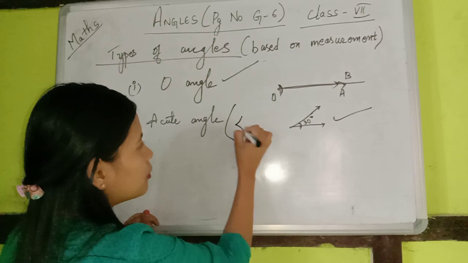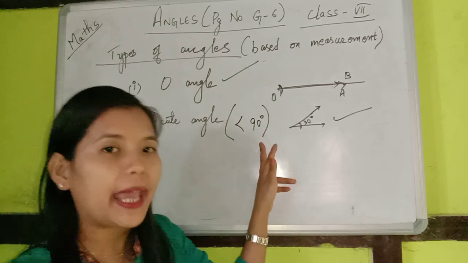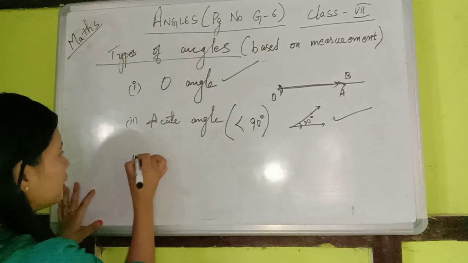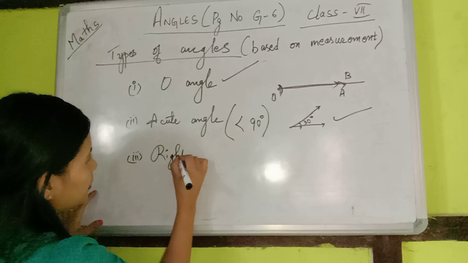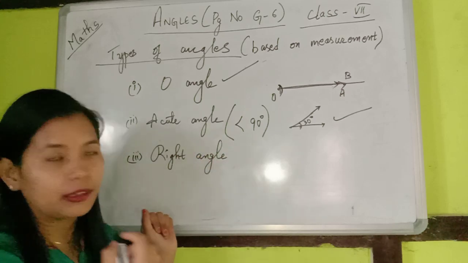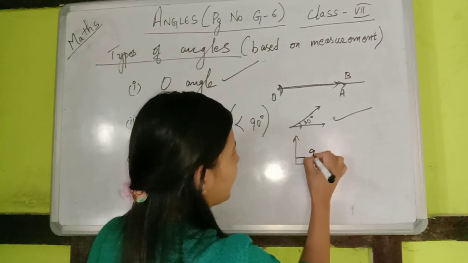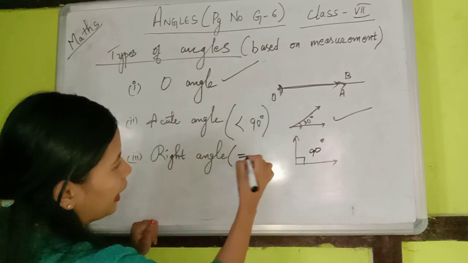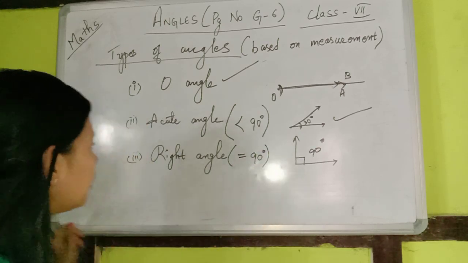Any angle which measures less than 90 degrees is called an acute angle. These are all basics, and I'm very sure you all remember this, but this is a quick recapitulation. And this is a right angle. A right angle means the angle which measures 90 degrees.